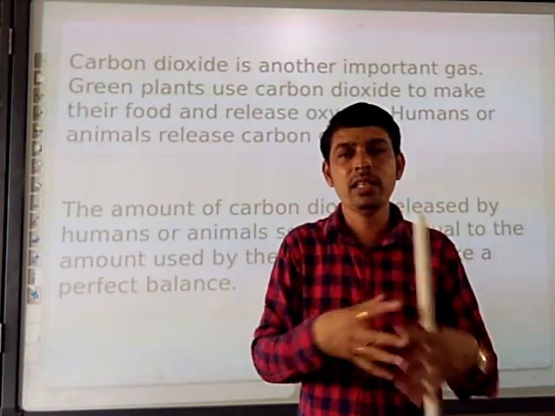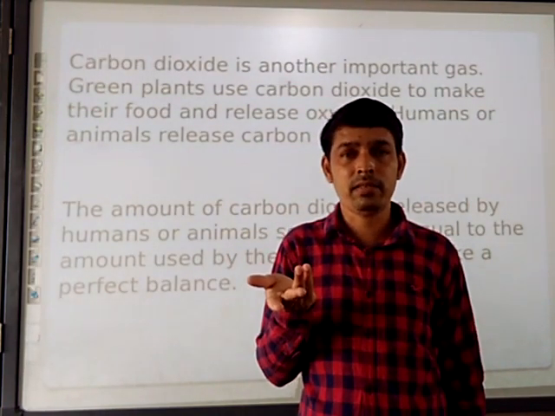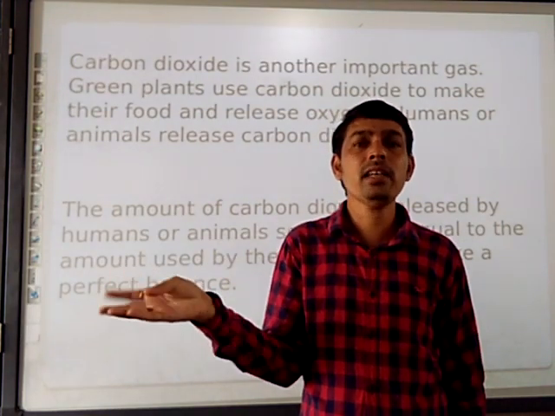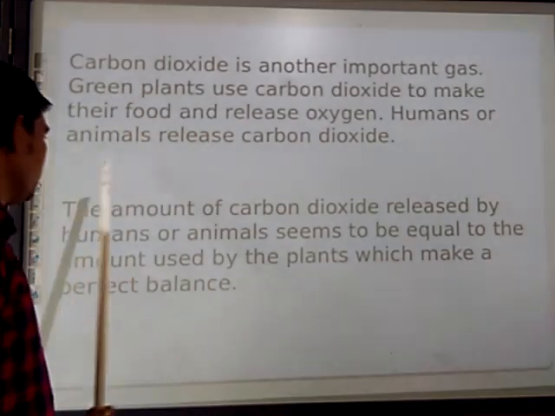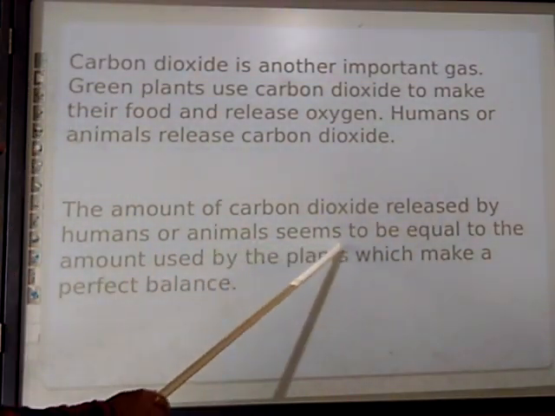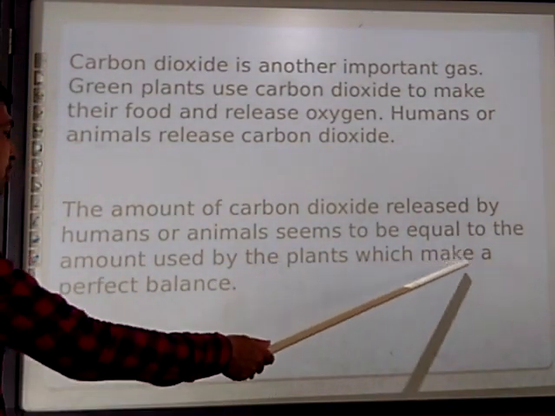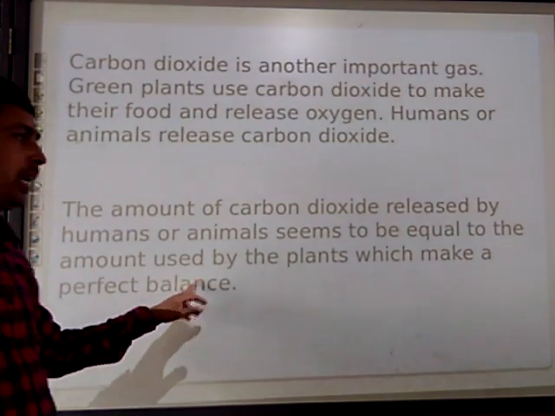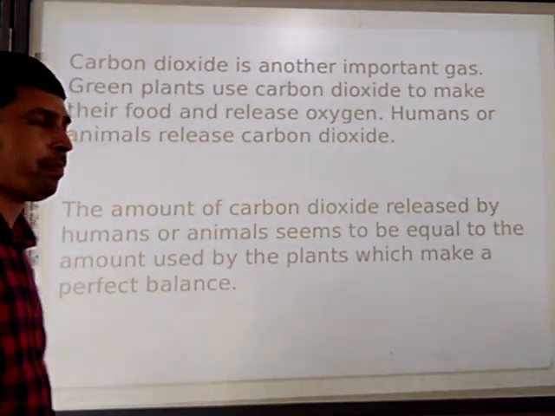The plants take the carbon dioxide which we exhale, and they give oxygen which we inhale. The amount of carbon dioxide released by humans and animals seems to be equal to the amount used by the plants, which makes the perfect balance. So giving and taking should be in a perfect balance.